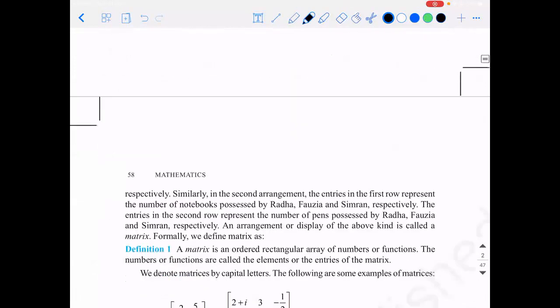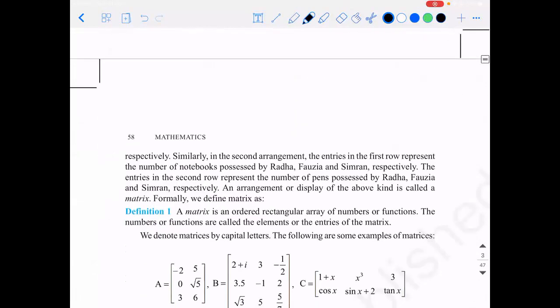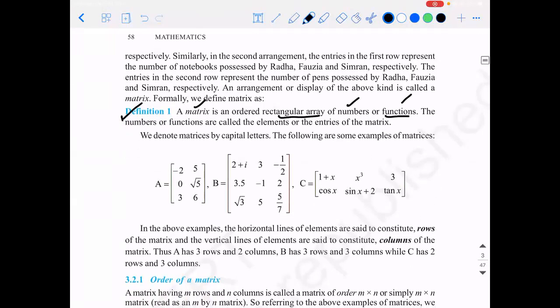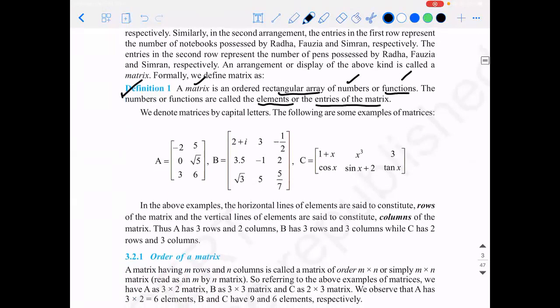Based on this, how do you define a matrix? A matrix is an ordered rectangular array of numbers or functions. That is what we are going to deal with in mathematics, nothing outside it. You are going to deal with numbers or functions. The numbers or functions are called the elements or the entries of the matrix.